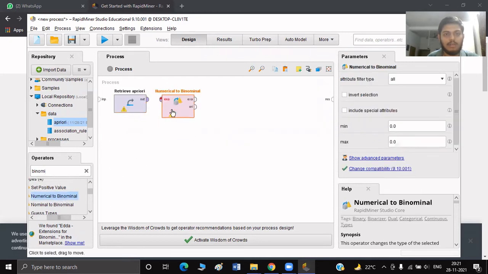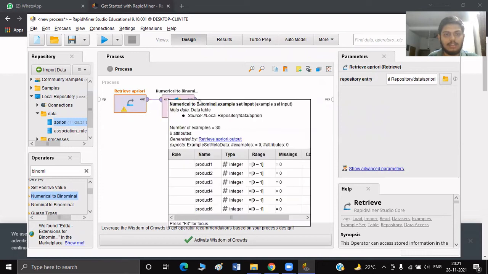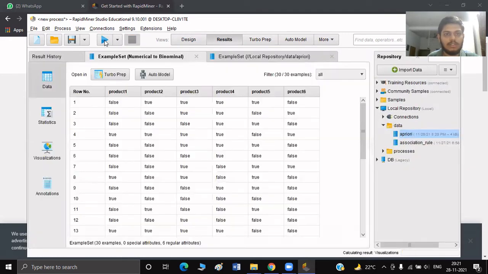This is the operator for that. Just connect it, and I'll connect this one to the result just to show how it converts it. I will run the simulation, and this is the resultant data set that we obtain after converting from integer to binary value data set. All the zeros are replaced by false and all the ones are replaced by true.